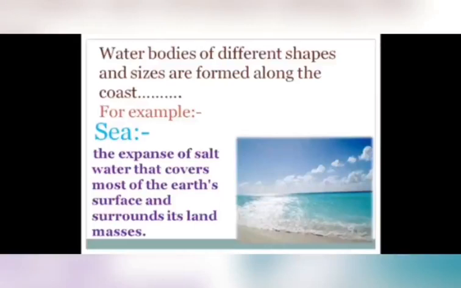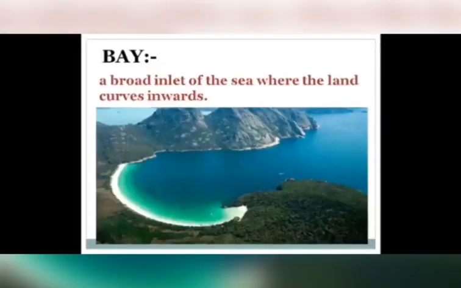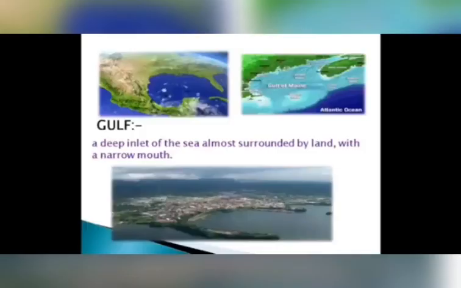The first is sea. The expanse of salt water covers most of the earth's surface and surrounds its land masses. This is a sea. Bay: a broad inlet of the sea where the land curves inward. Gulf: a deep inlet of the sea almost surrounded by land with a narrow mouth. So the Gulf of Kutch, Gulf of Mannar, you can find them in the map.